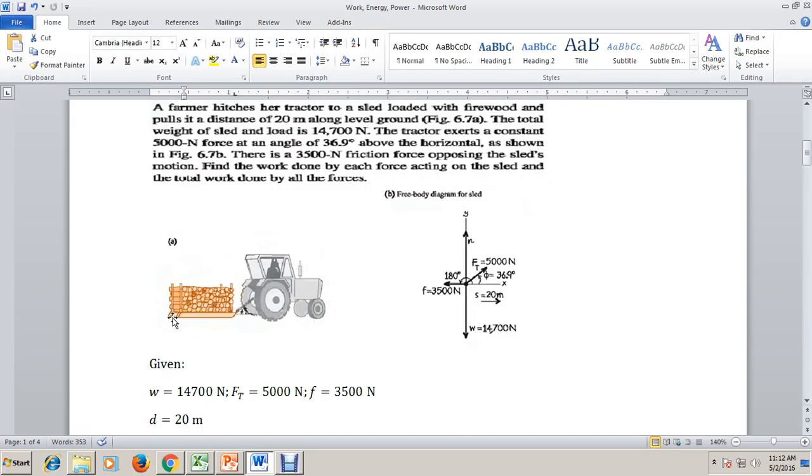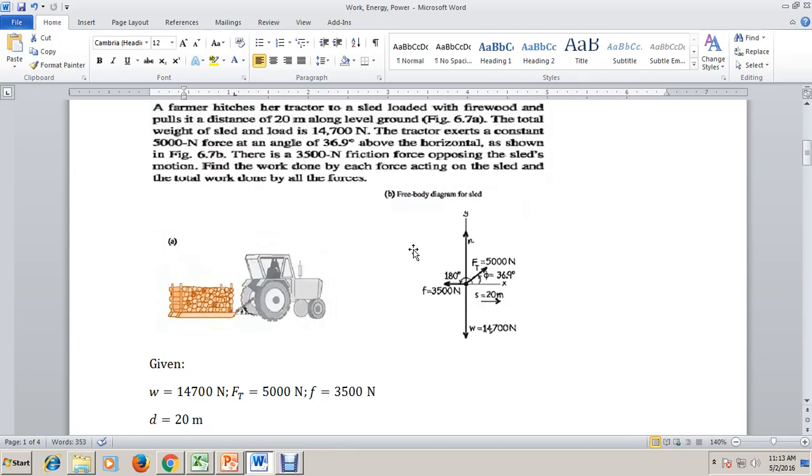Also, the sled is of course on top of the ground, and the ground provides a support force for the weight of the object, which is the normal force, directed upward to counteract the effect of the weight. And next would be the applied force by the tractor, which is given in the problem as 5,000 newtons, directed at an angle of 36.9 degrees with the ground. And lastly, the sled encounters a friction force between its surface and the surface of the ground, and this amounts to 3,500 newtons.